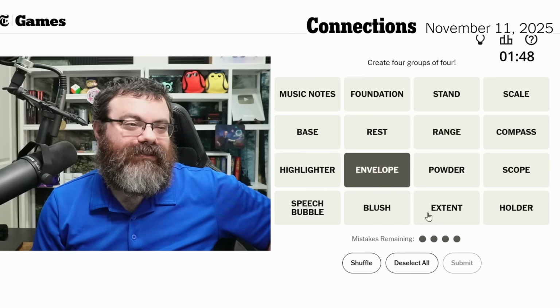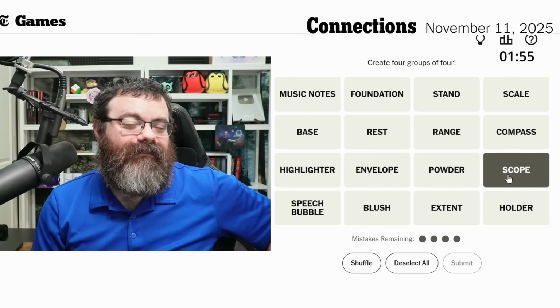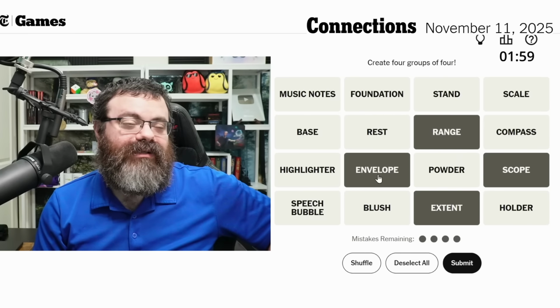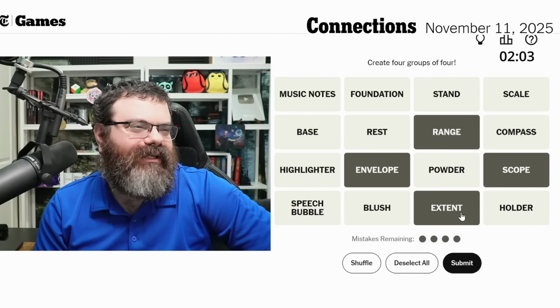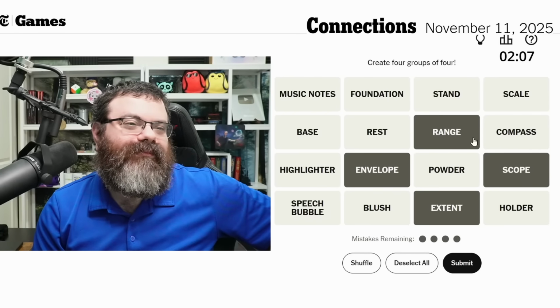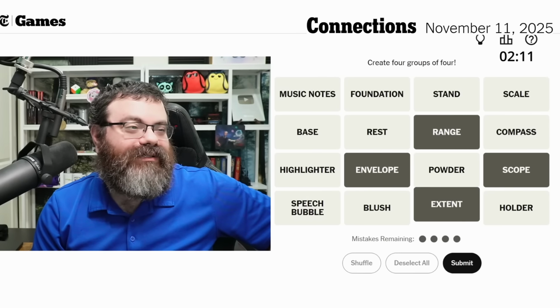Could be. Not sure. Scope? You know, I feel like scope and extent and range and envelope could all just mean like the extent. I don't know how to put it. The part that's used. I don't know. But I'm gonna try this one actually.